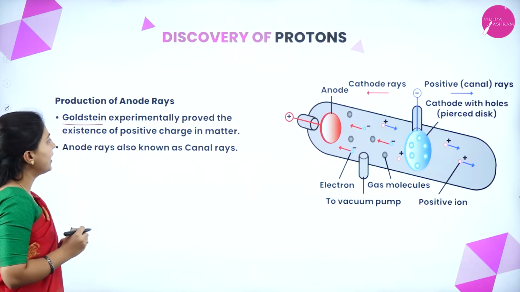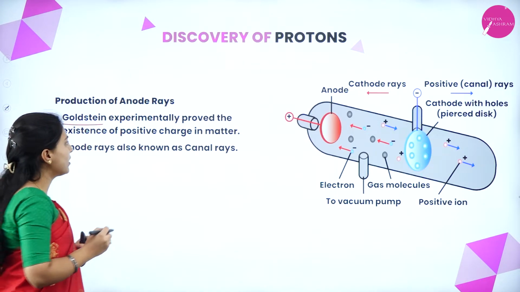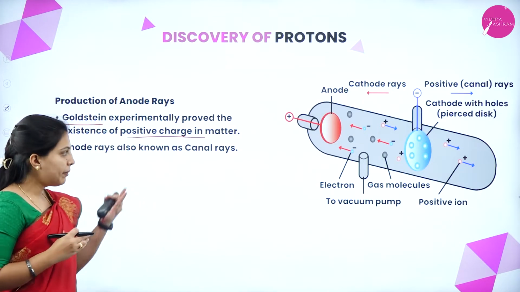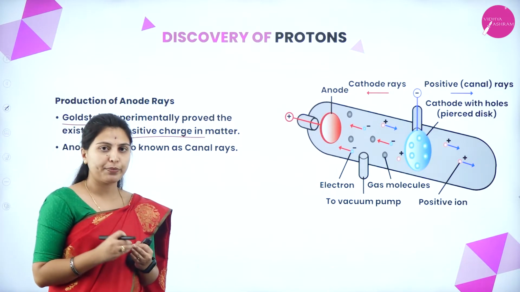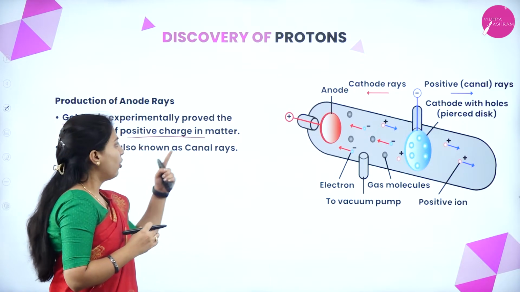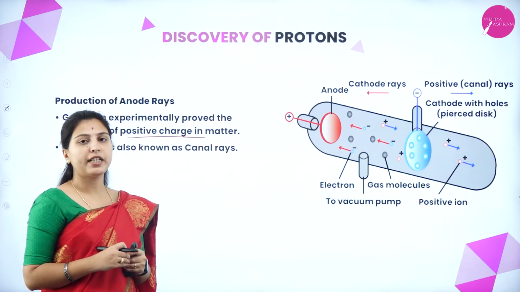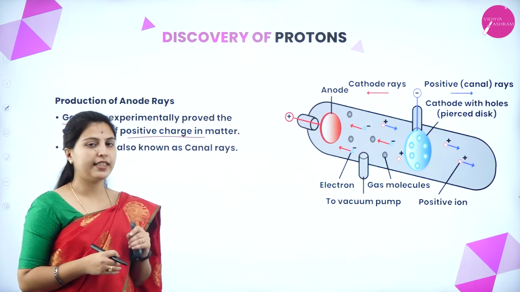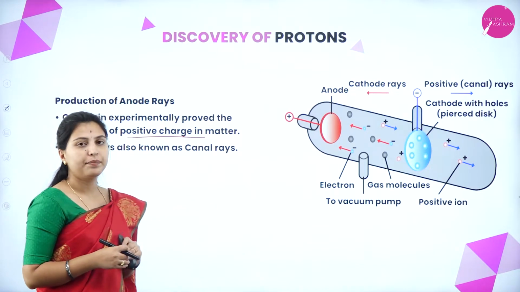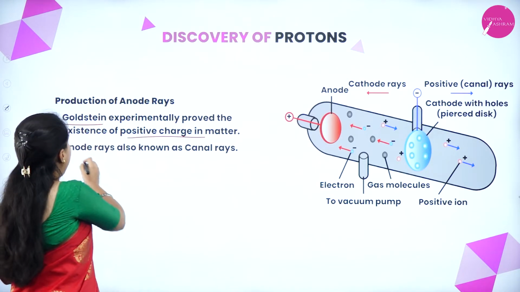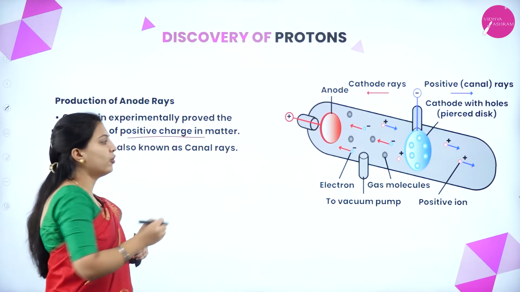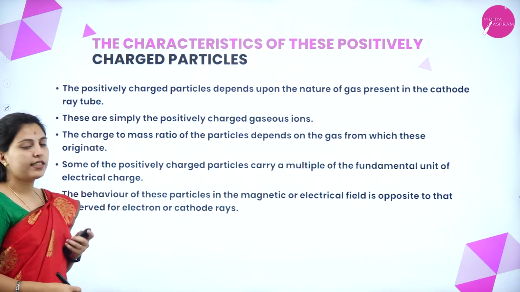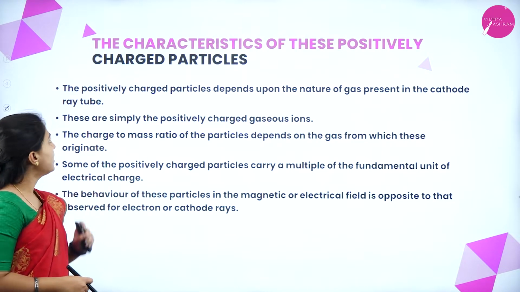Goldstein experimentally proved the existence of positively charged particles in matter. After that experiment, he concluded that not only negatively charged particles but also positively charged particles are present in the atom. Those rays are called anode rays, also called canal rays.